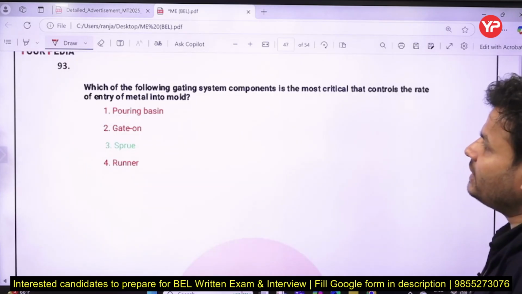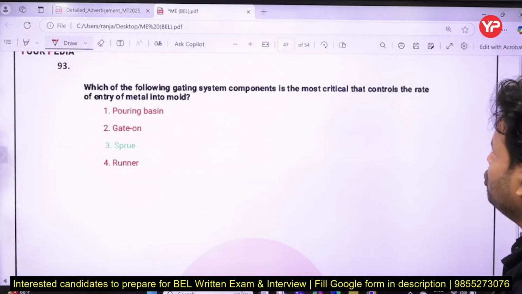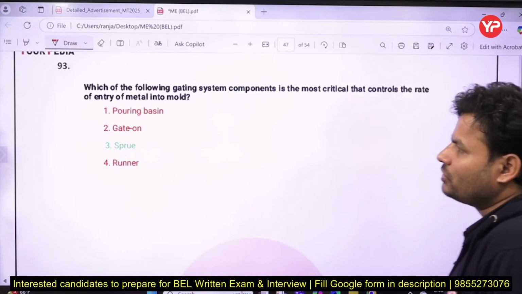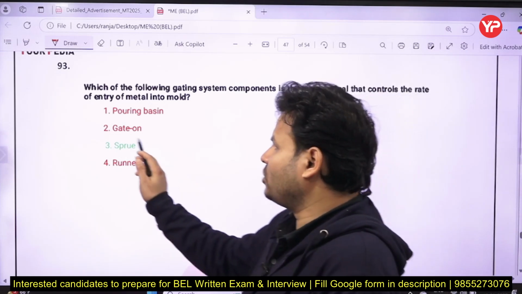Which of the following gating system components is most critical in controlling the rate of entry of metal into the mold? Mostly it is controlled by the sprue.